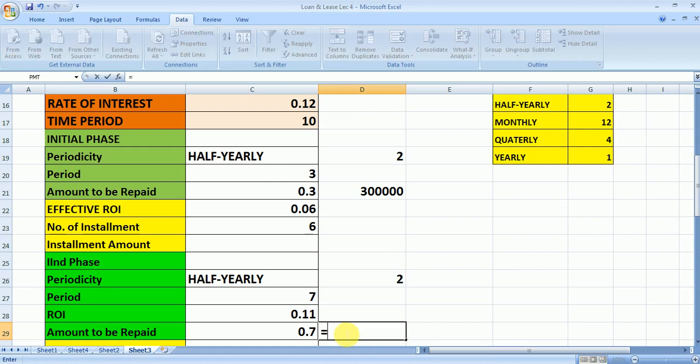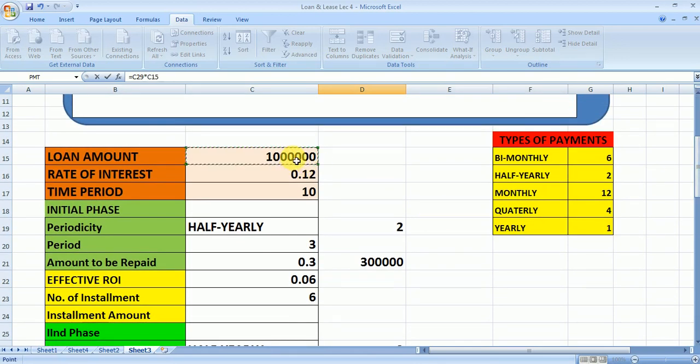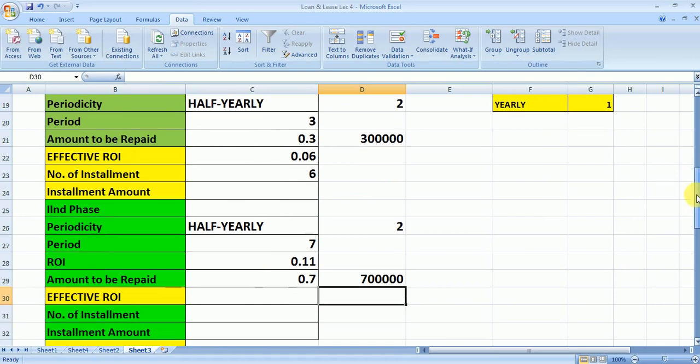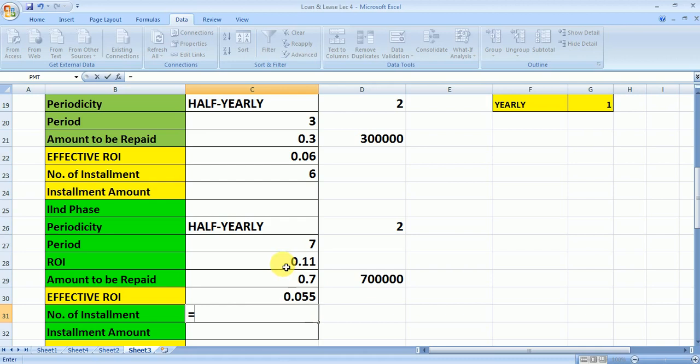Right? So here the amount that is to be repaid in the second phase will be equals to this amount multiplied by this total loan amount. So the 3 lakh we are going to pay in the initial phase, the rest 7 lakh we are going to pay in the second phase. Now again we need to calculate the effective ROI in the second phase, so that will be equals to this new ROI by the periodicity option. Number of installment will be equals to the period multiplied by this.